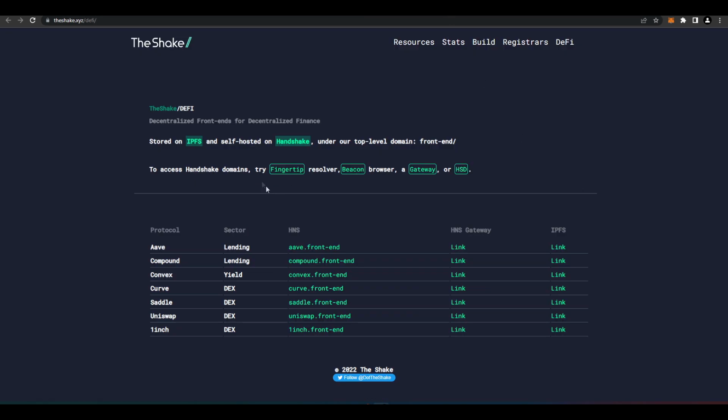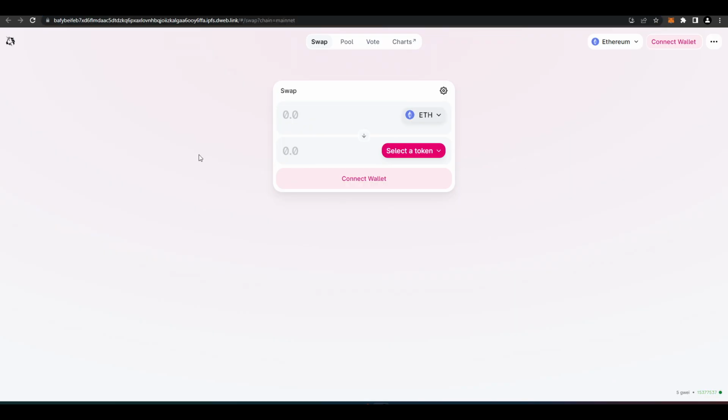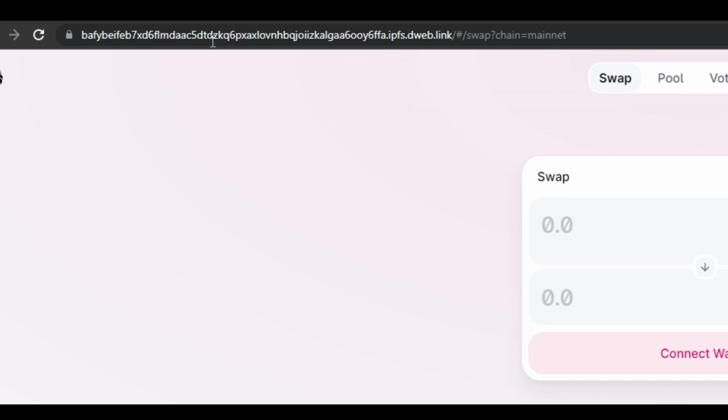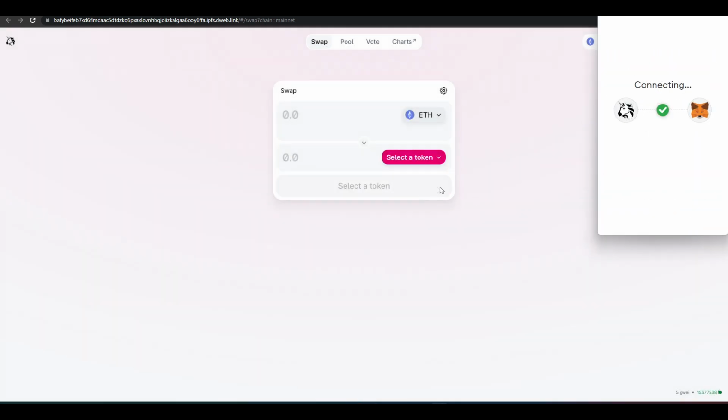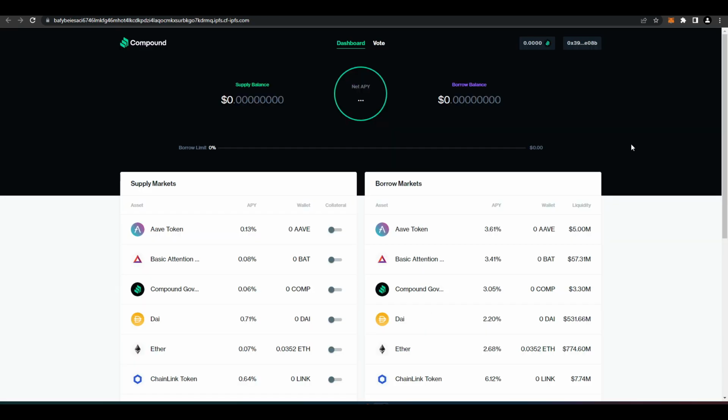So if we click the link here, we can see the different protocols, and if you go to the IPFS link and then click it there, it will show you a decentralized front end. So if we just go to Uniswap, for example, you go up to the top here, it's got some mad URL, you can ignore that, but this still works as normal, right? So I can connect my wallet, and then I can actually do some swaps. So this is the decentralized front end for Compound, and here is the regular website for Compound. And as you can see, it looks the same.